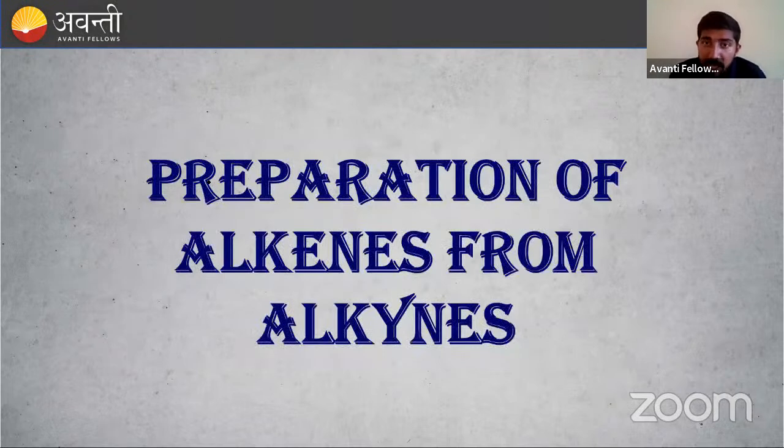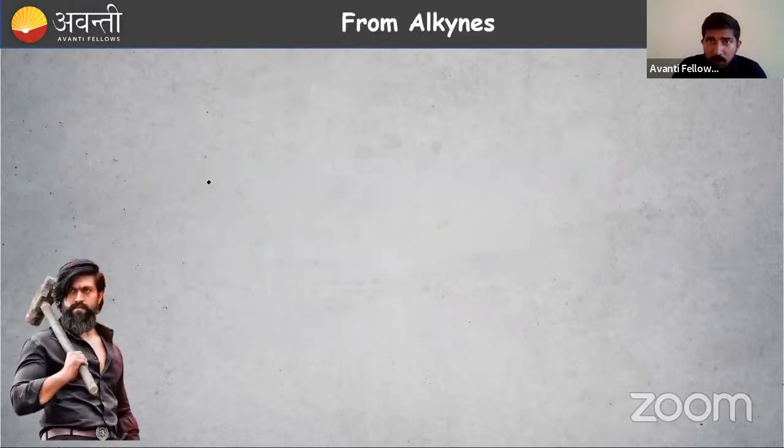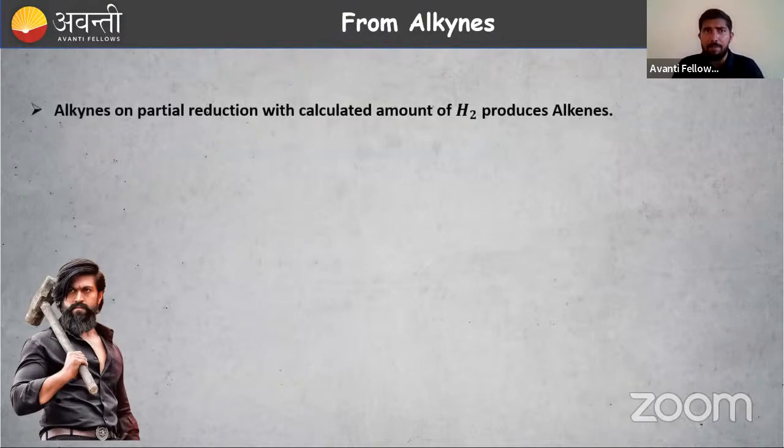Now we have to check the preparation, how to prepare these alkenes. There are different possible methods, so let us study some of the possible methods of preparation of alkenes. Let us start. Who is this? Our Rocky Bhai is here. What are alkynes? Alkyne means a triple bond is present. So what is happening here?